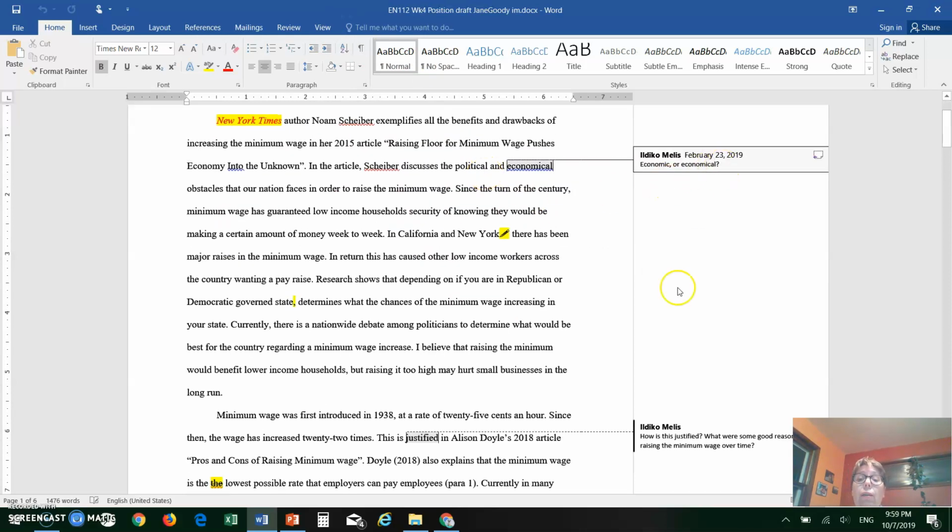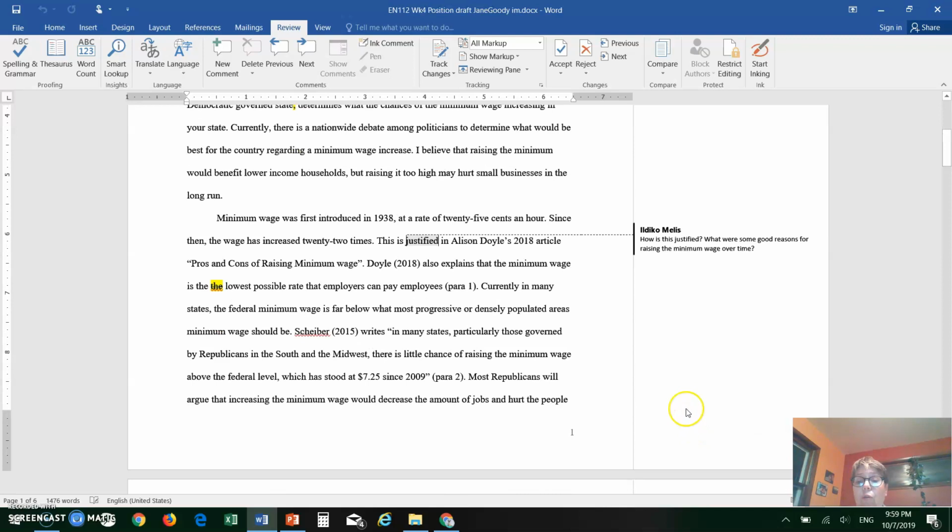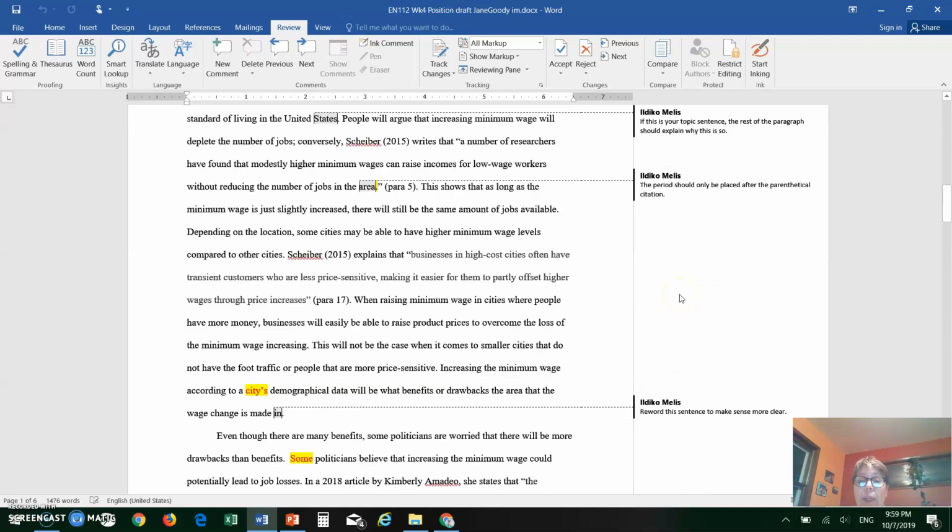So if you are not seeing any of these comments, then you have to click on review and make sure that you click on show comments. This is a file that already saves these comments, so they are okay. But in some files, all you can see is those little speech bubbles. So then make sure that you open all these comments and read them.